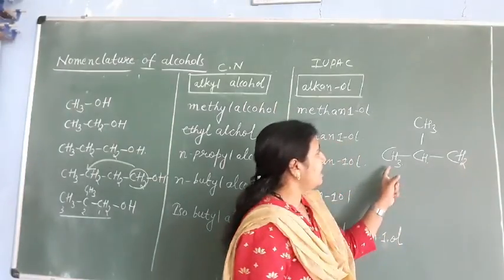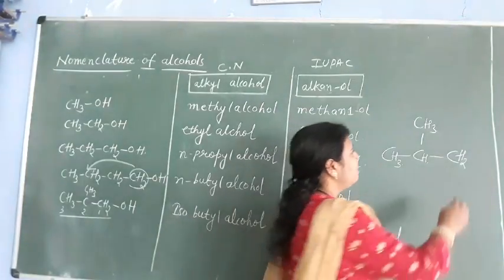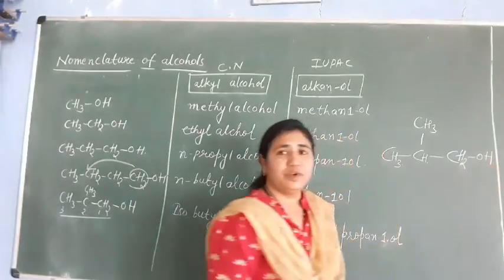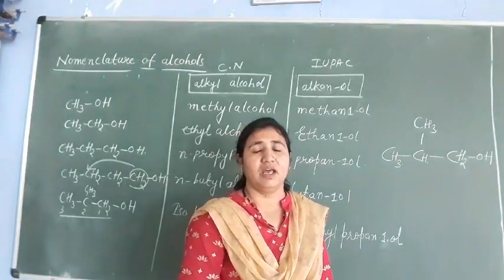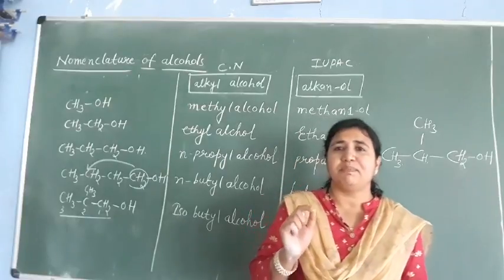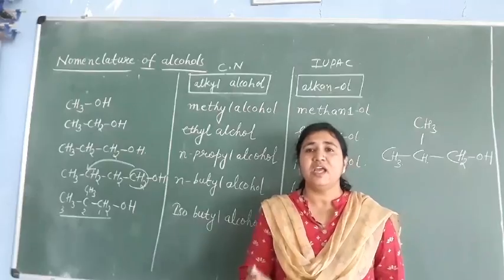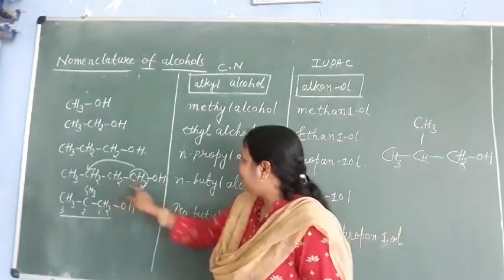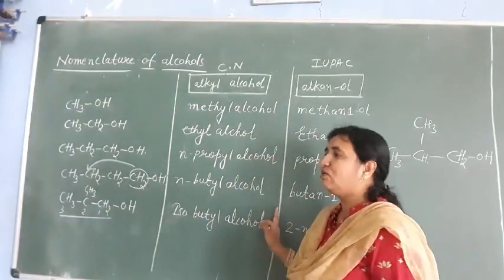So it is what? Isobutyl. What is this one? Isobutyl. And now remove one hydrogen and add what here? OH here. So it becomes isobutyl alcohol. The iso prefix is used when a methyl group is present on the second last carbon of a continuous chain. That's why it is N-butyl alcohol here and isobutyl alcohol here.